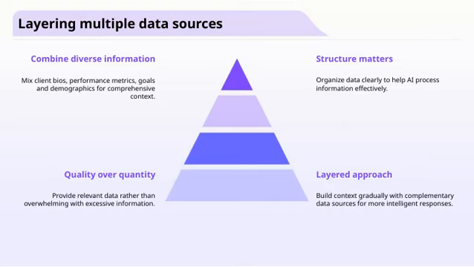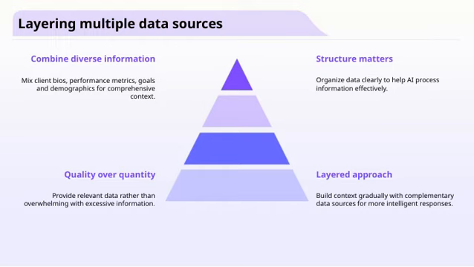When we talk about layering multiple data sources, the idea is to combine diverse information to get a more complete picture. This means bringing together different types of data like client bios, performance metrics, goals, and demographics. By doing this, we create a comprehensive context that helps us understand the situation better. But just collecting data isn't enough. Structure really matters. Organizing the data clearly makes it easier for AI and us to process and interpret the information effectively. Think of it as building a well-organized file cabinet rather than a jumble of papers.